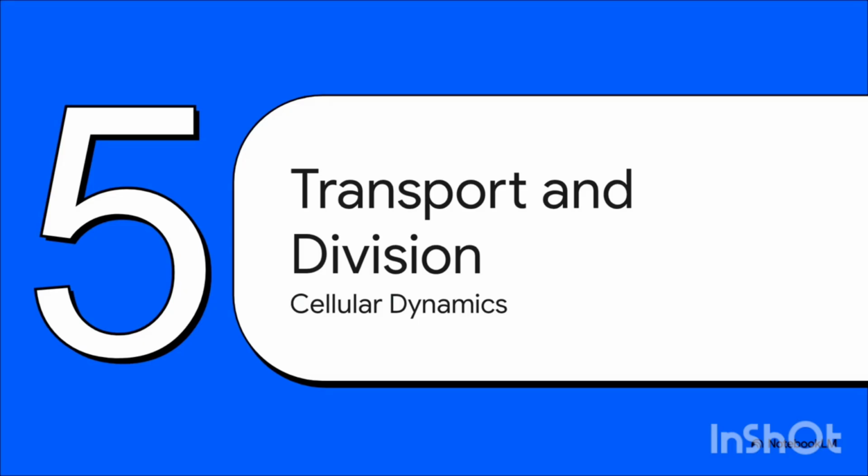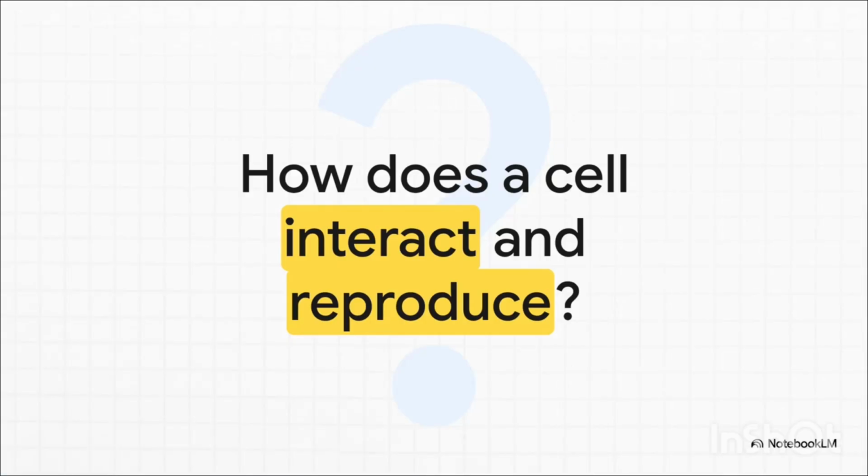Section 5. Cellular transport and division. So we have this incredible internal infrastructure, but a city cannot survive in total isolation, and obviously it has to grow eventually. So how exactly does a cell mechanically interact with its environment, and how does it reproduce to pass its blueprints onto a brand new generation?